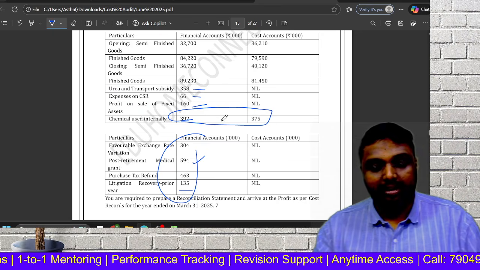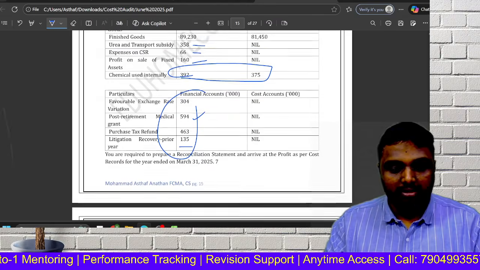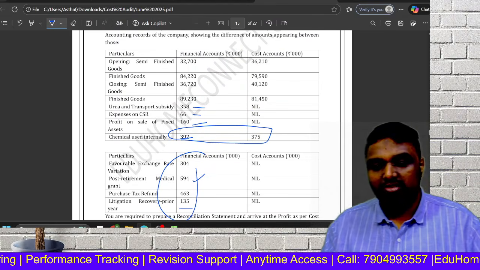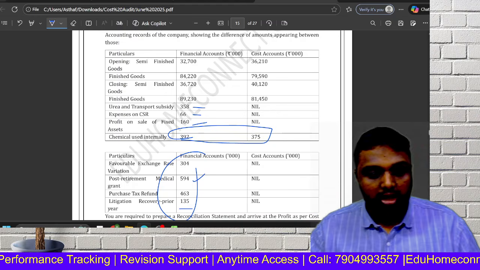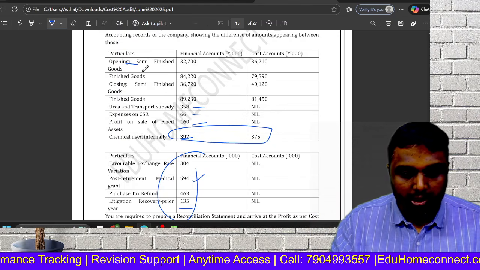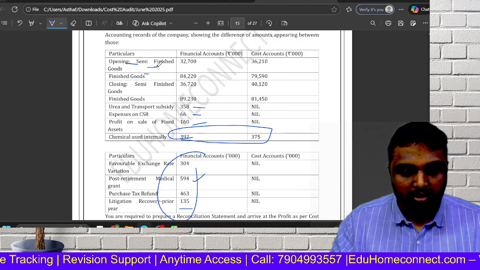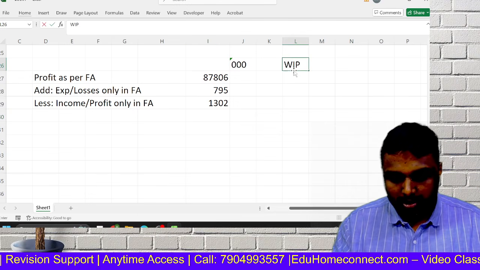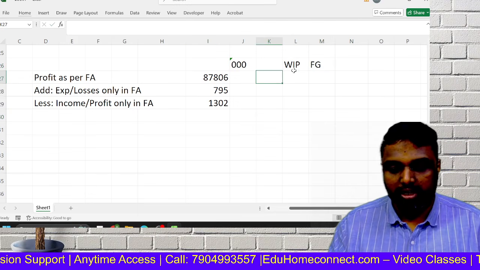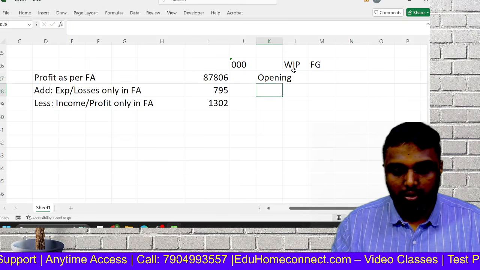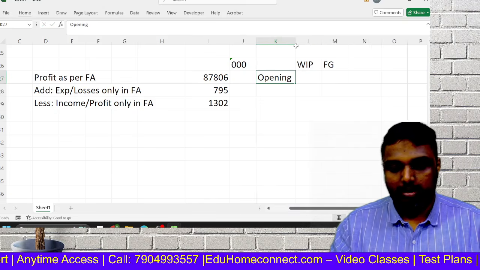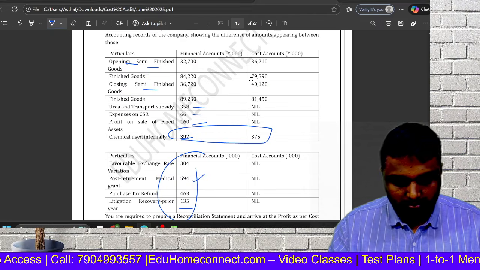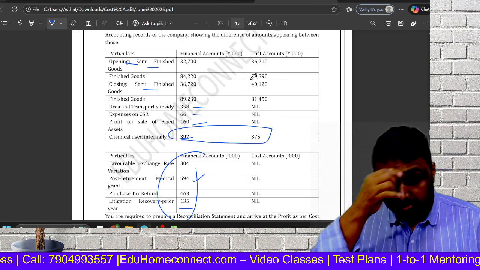Now you have to take only one item, none other than your stock. This is stock, definitely. A lot of friends will have errors, so I will tell you one shortcut method. See, you have opening, you have finished. Correct. Semi-finished goods. So you have WIP and you have finished goods. So you have to take your opening data. So opening data is a working note only. 32,700.